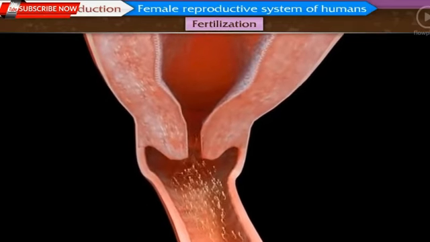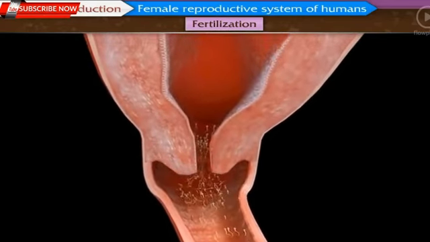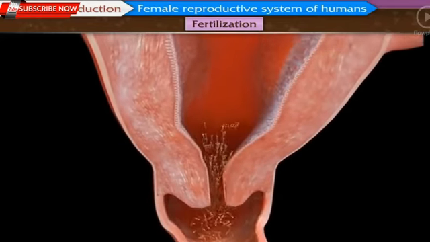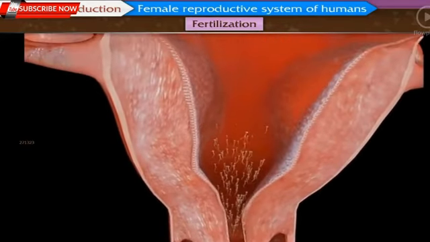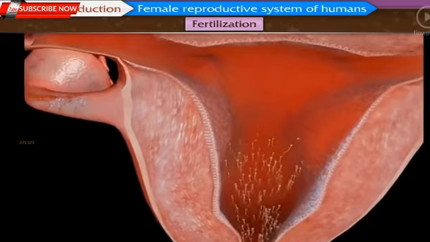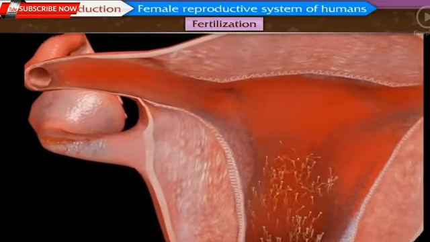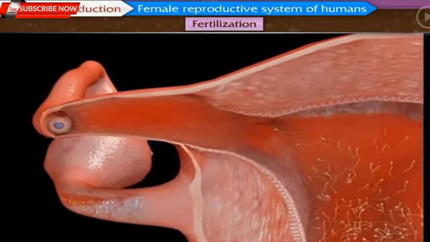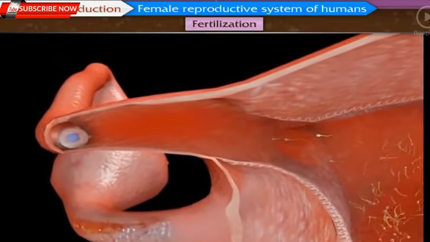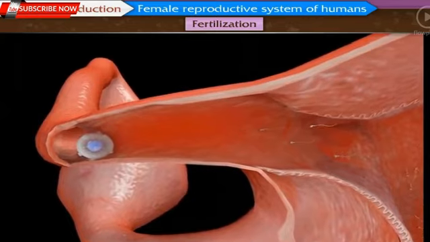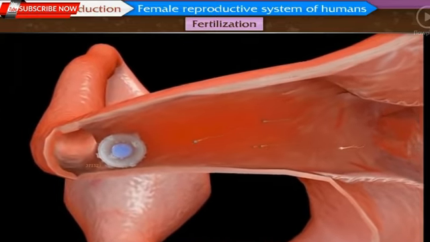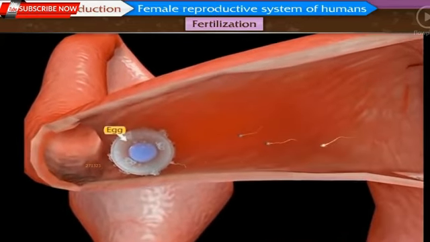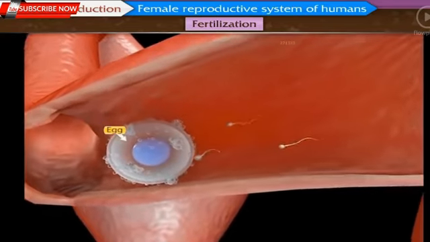Sperms, in the number of a few millions, start their journey by the route of vagina, uterus, oviduct. One of those few million sperms fertilizes the only ovum present in the oviduct.